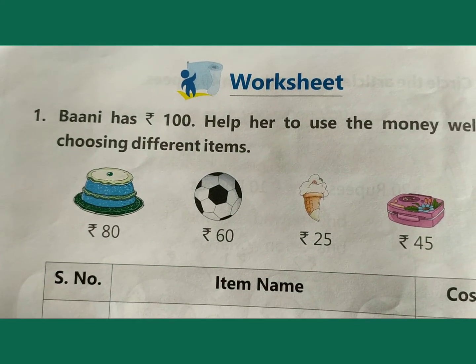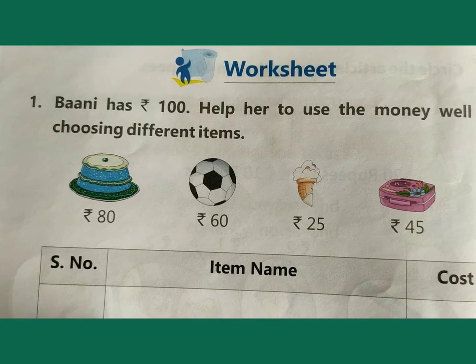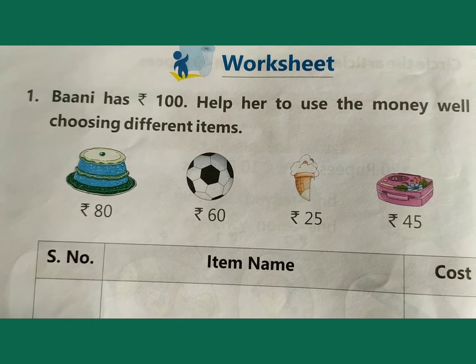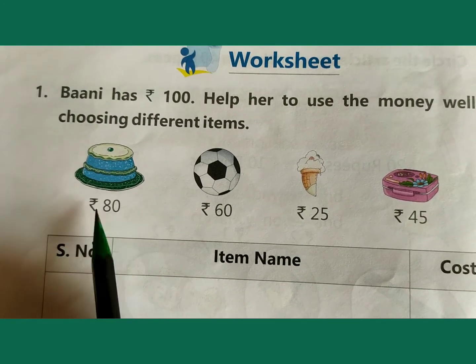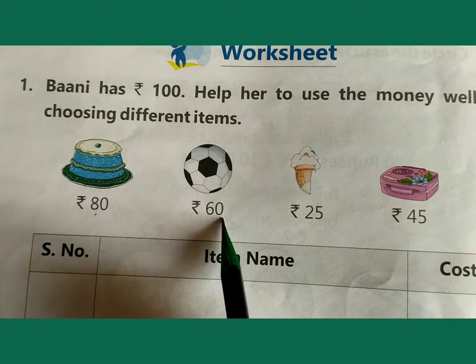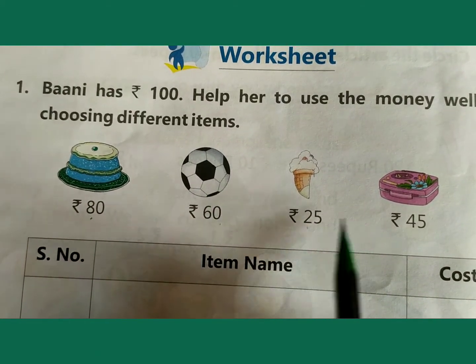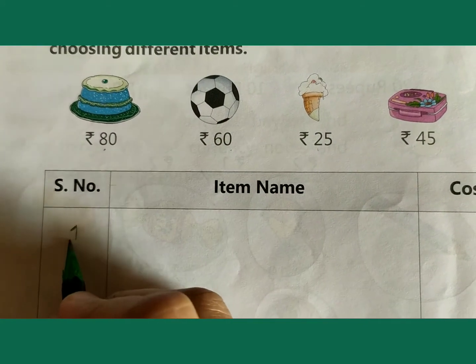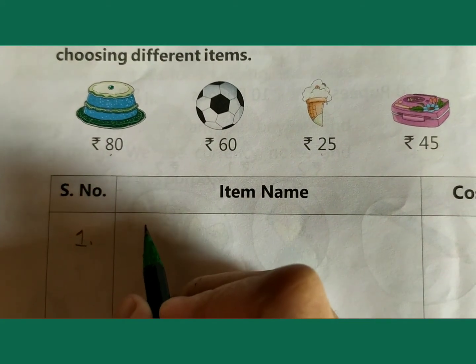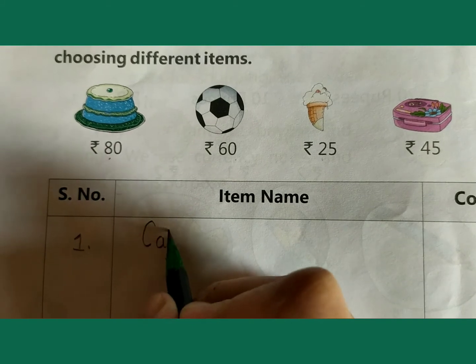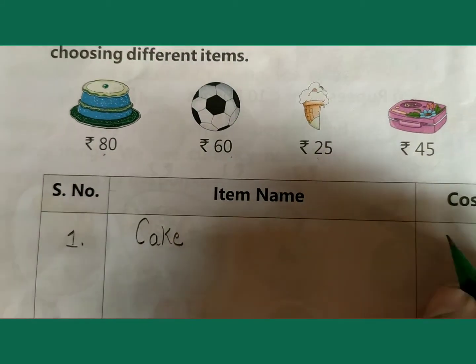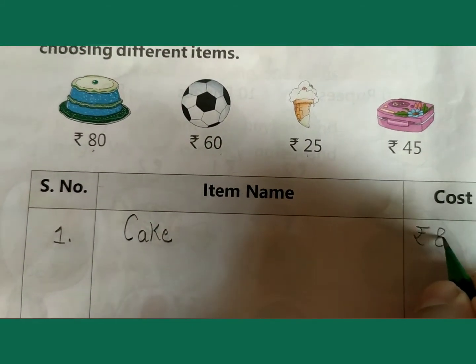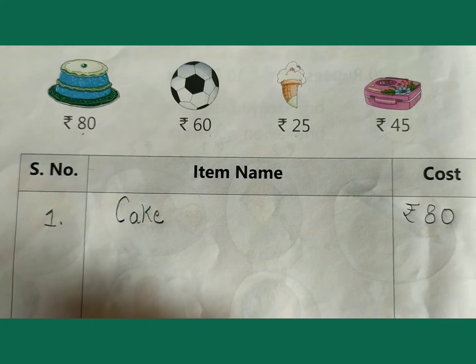Worksheet question. Bani has rupees 100. Help her to use the money well by choosing different items. Cake rupees 80, ball rupees 60, ice cream rupees 25, and lunch box rupees 45. Item name: cake. The cost of cake is rupees 80. Write 80. Okay.